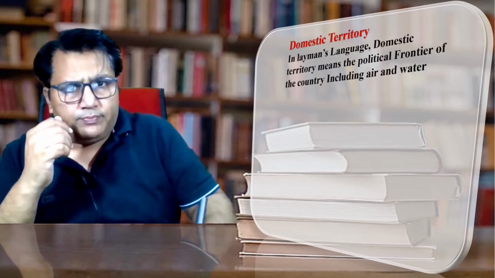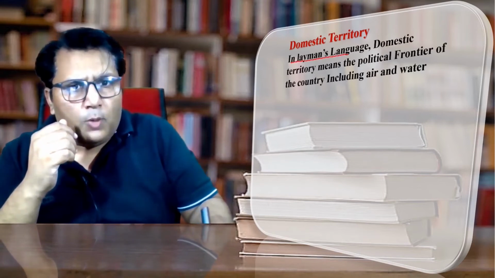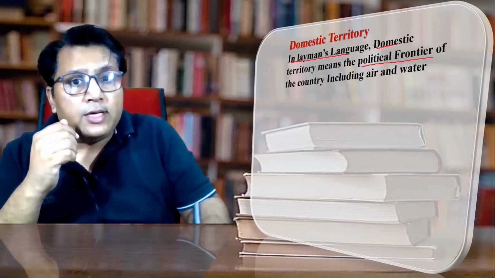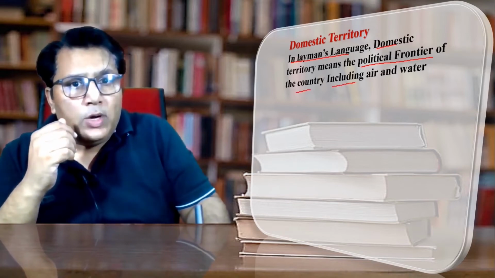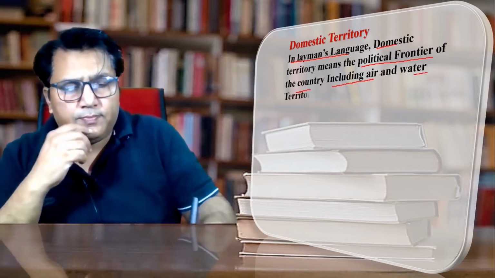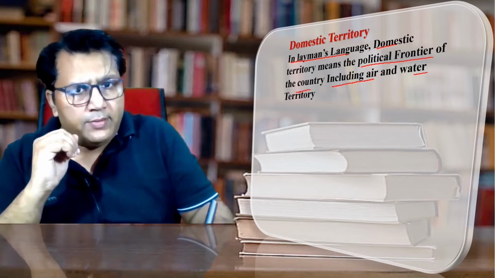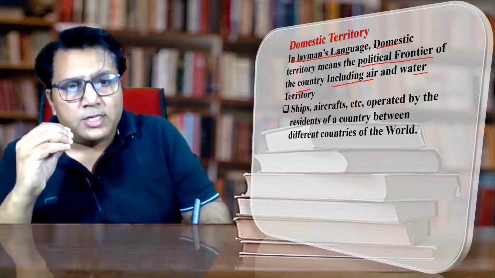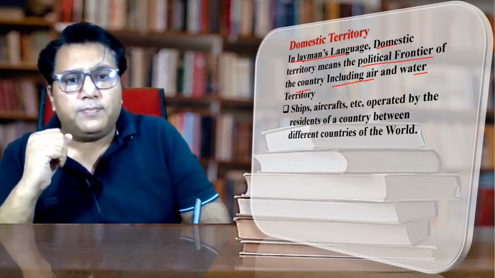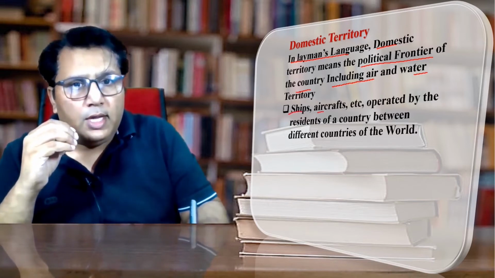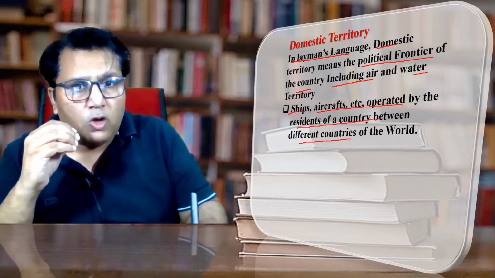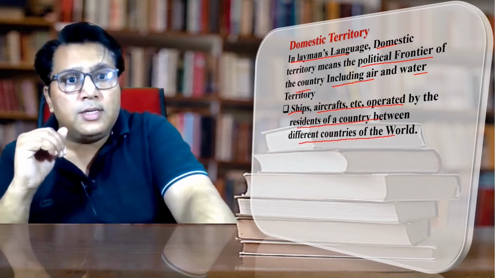Now let us discuss a very important topic, that is domestic territory. The question is, what is domestic territory? In layman language, domestic territory is the political frontier of a country, including airways and the water territories. But in economics, the domestic territory is used in a much wider sense. It consists of ships, aircraft, etc., operated by the residents of a country between different countries of the world. It also comes under the domestic territory.